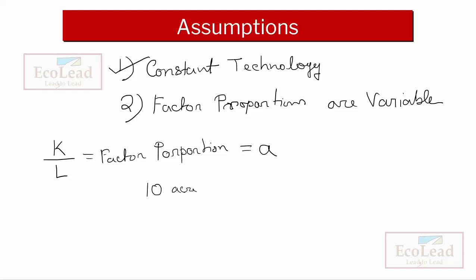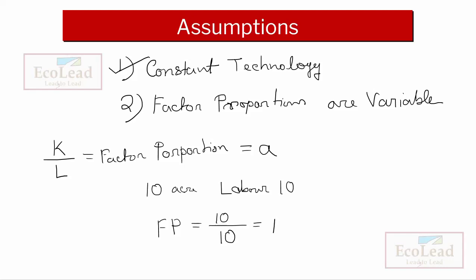The factor proportion, or FP, will be 10 acres of land divided by 10 labor, so it will be 1.